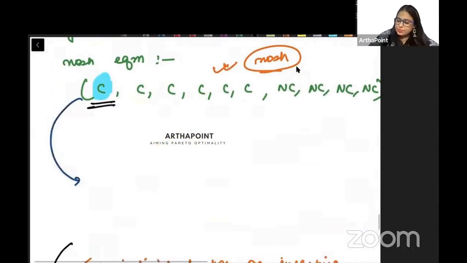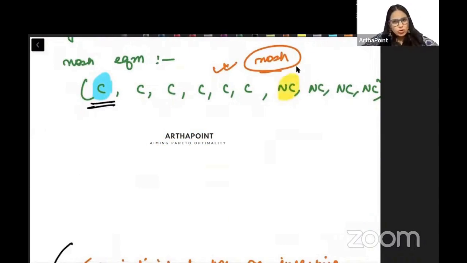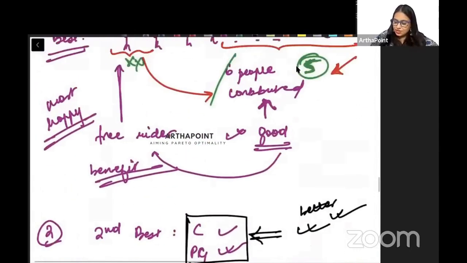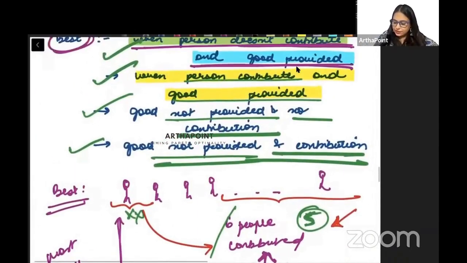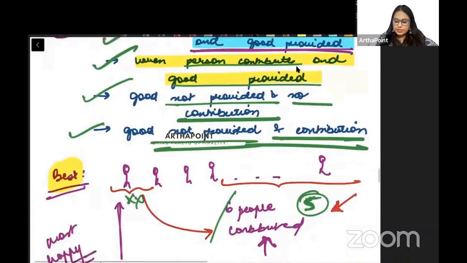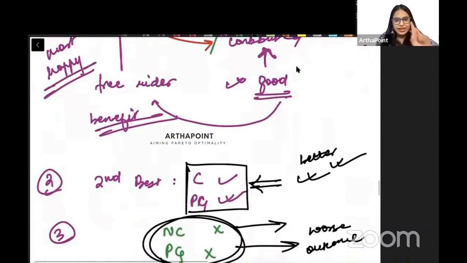Let us take another example. Now consider any person who is not contributing. Will they want to contribute? No, the public good is being provided and they don't have to contribute. You're getting the public good and you're not contributing. There is no reason why you will start contributing. You are currently at the first best. Why will you want to go to the second best where you contribute?